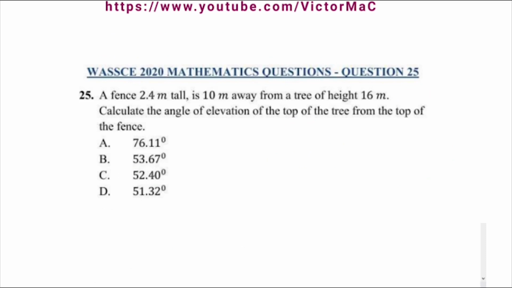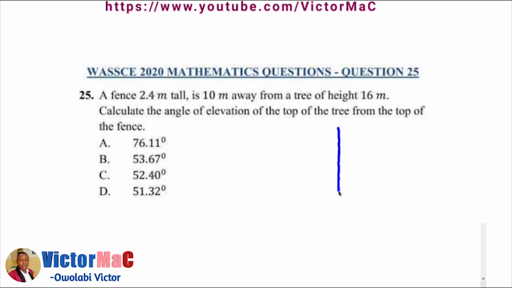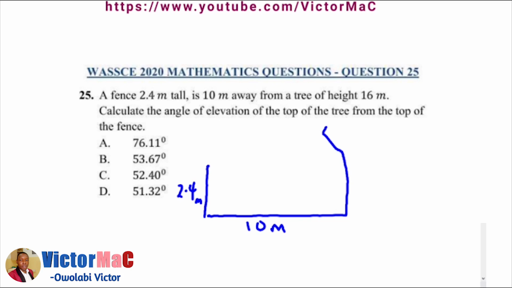Question number 25 of the WASSCE 2020 mathematics questions. A fence 2.4 meters tall is 10 meters away from a tree. So let's say this is our tree.